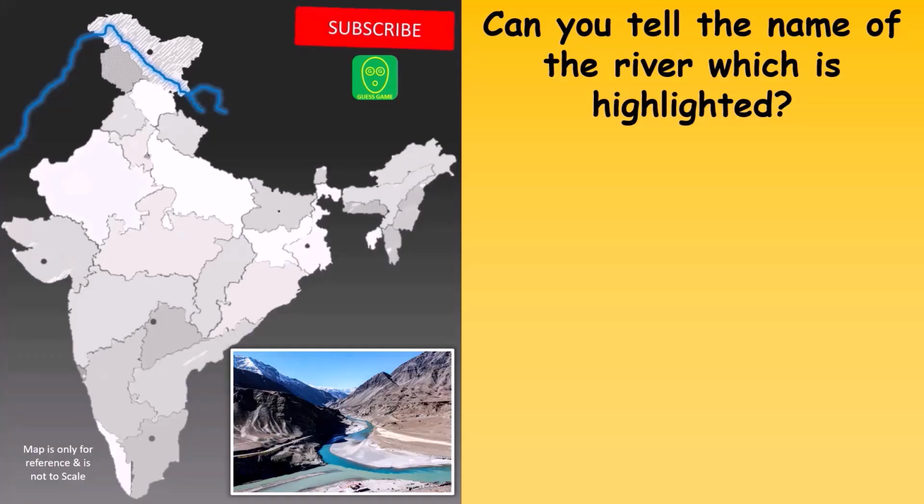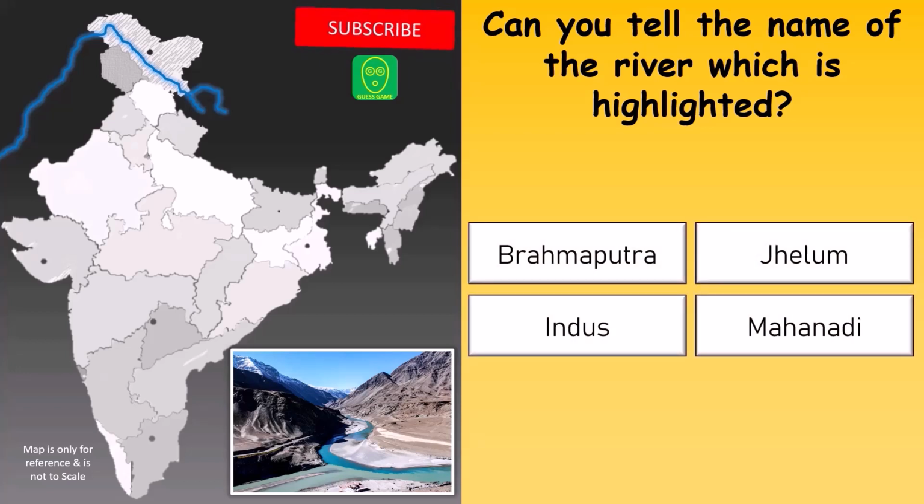Can you name the river which is highlighted? Your options are Brahmaputra, Jhelum, Indus, or Mahanadi.